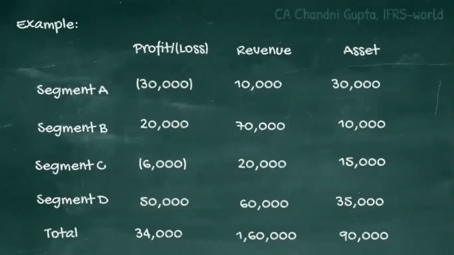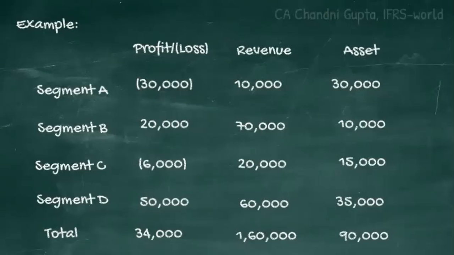Suppose there are four segments, segment A, B, C, and D, and these are the reported profit or loss figures, revenue, and assets. Now let's check all these three criteria one by one. First of all, the profit or loss condition, which was that the reported profit or loss of the segment should be 10% or more of the greater of the combined profit of all operating segments that did not report a loss, which in this case is 70,000, and the combined loss of all operating segments that reported a loss, which is 36,000 in this case.